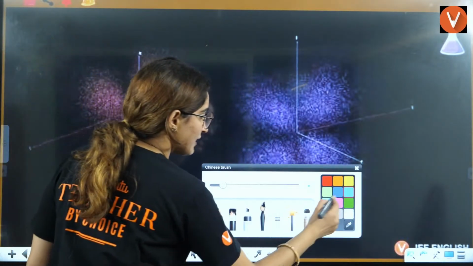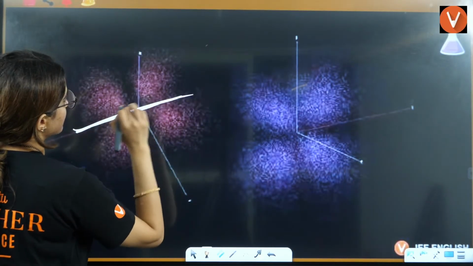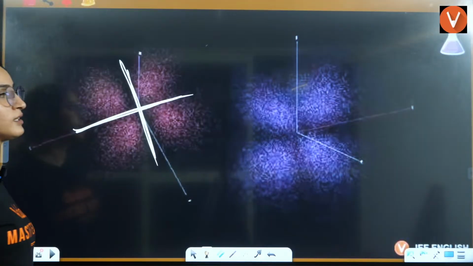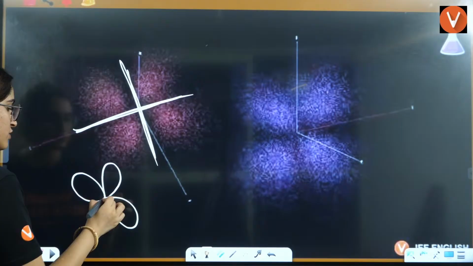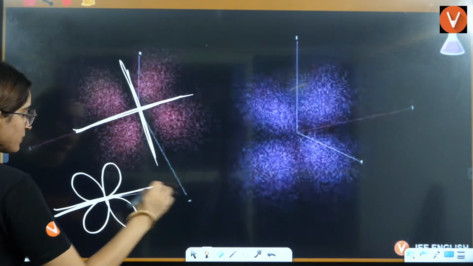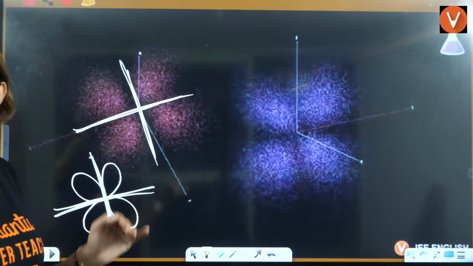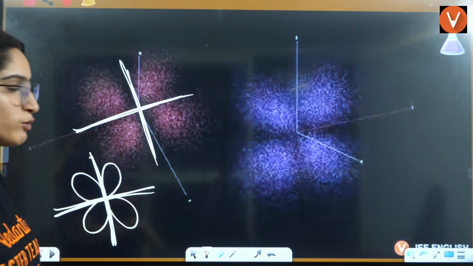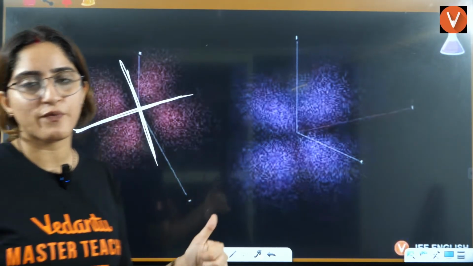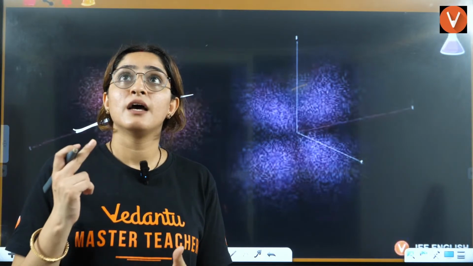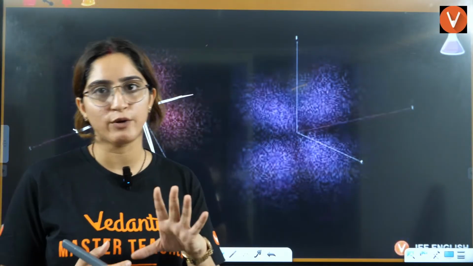I'll show you. The planes are the plane over here, right? And the plane here. These are the planes because it's a double dumbbell shape. It will always be like this. So this plane and this plane is the area where you will find no electrons, and these are the two angular nodes. Okay. So whether you talk about dxy, dyz, dzx, or dx square minus y square, all will have two angular nodes.